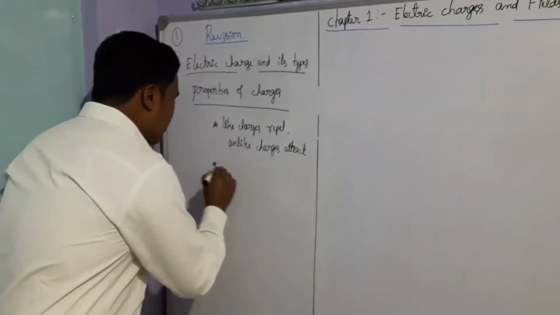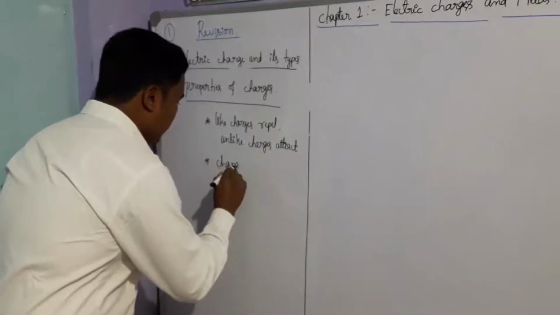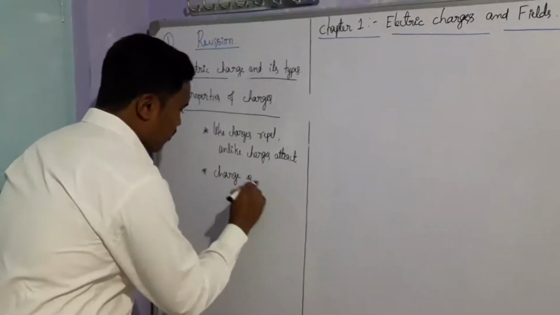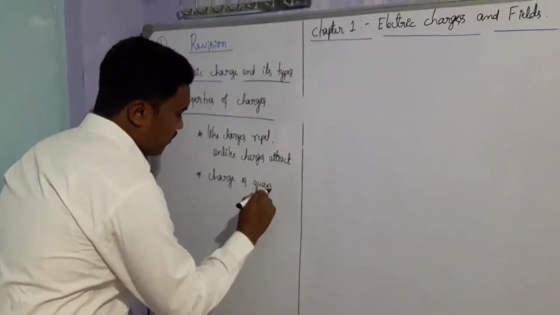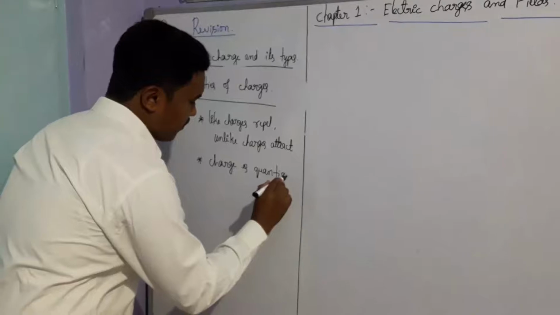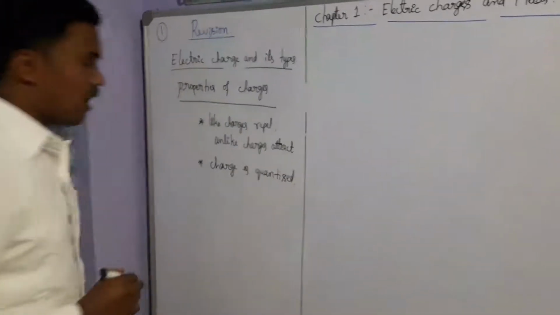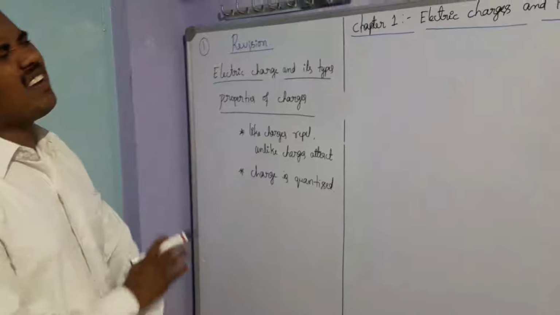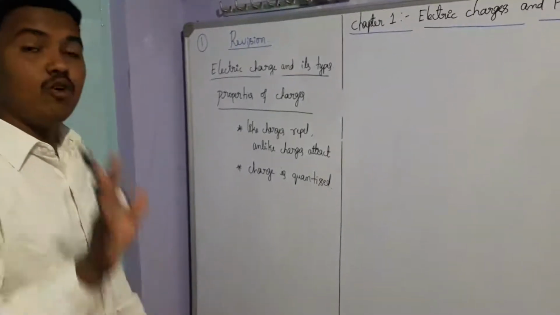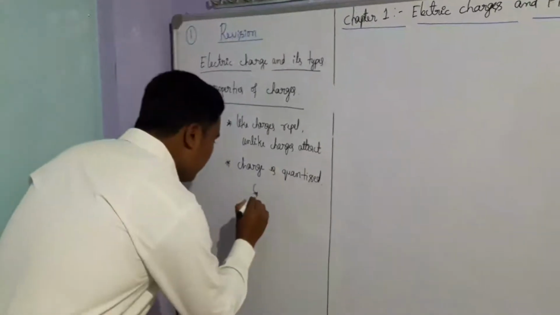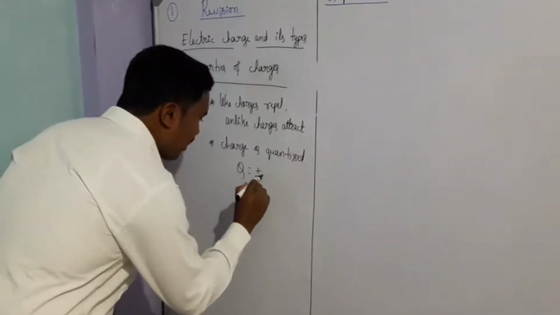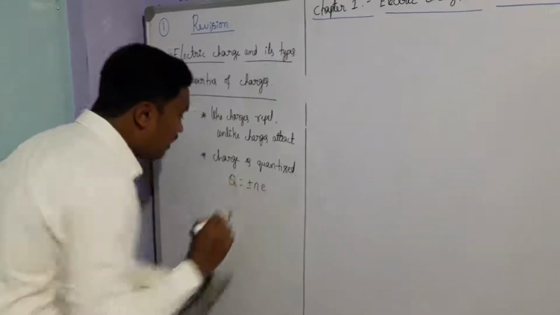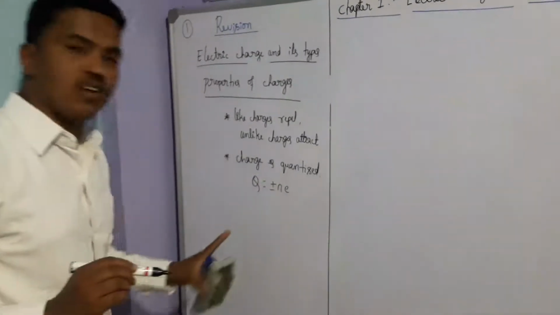Second property, charge is quantized. Charge is quantized means in nature there are n number of charges, but those charges are always present in terms of integral multiples of the fundamental charge.